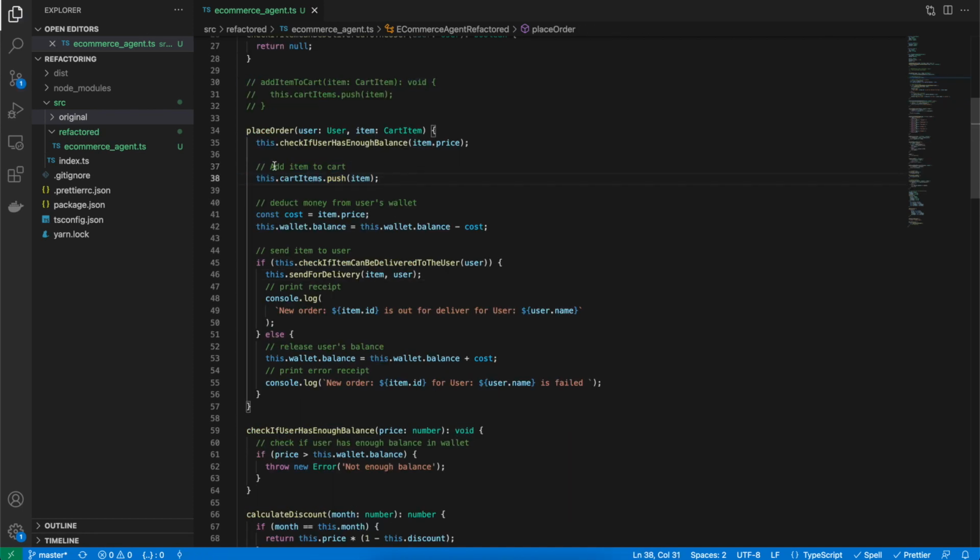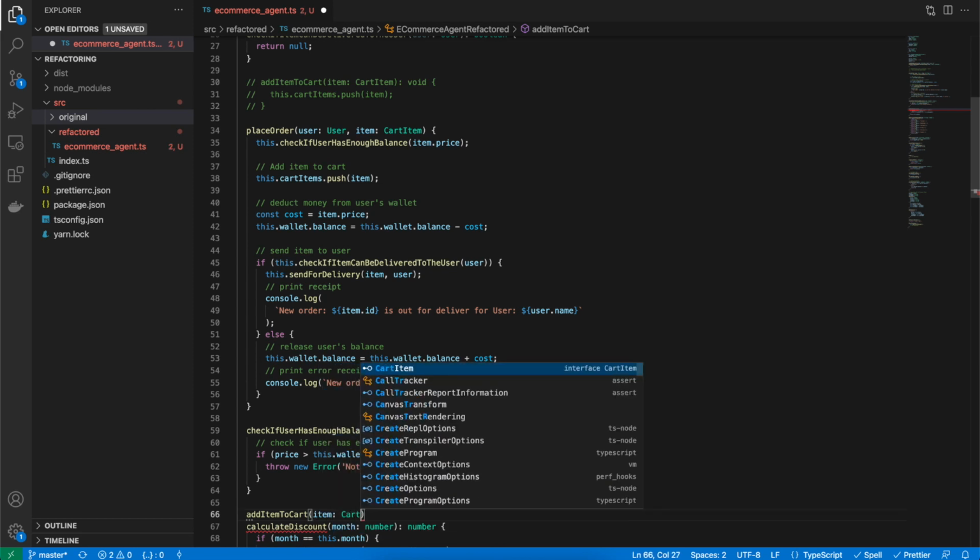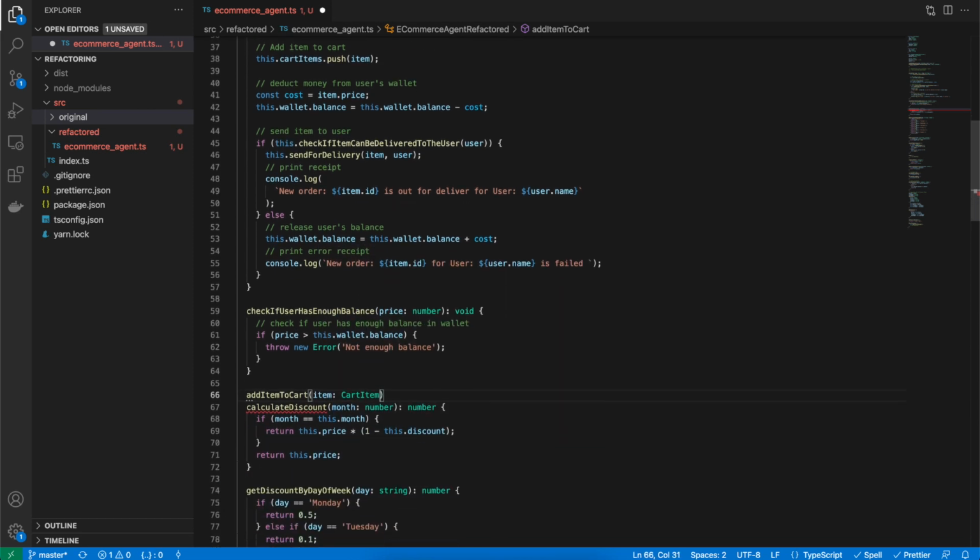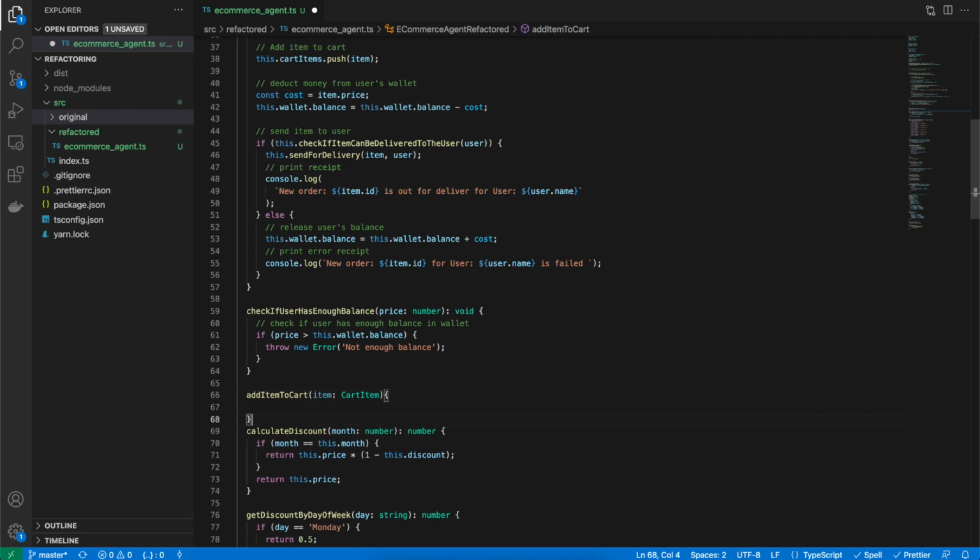So it says add item to cart. So that's something we can reuse somewhere else as well. So let's just say add item to cart, and I'll give it an item which is of type cart item, and that's it.